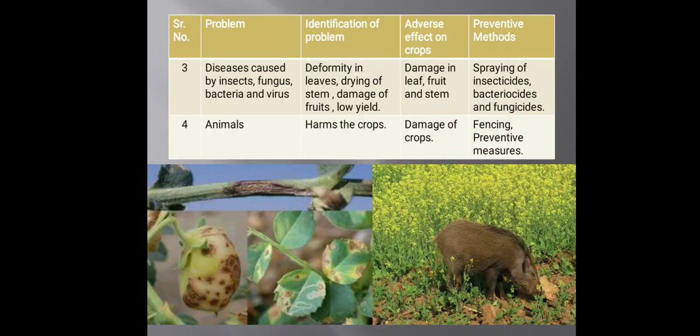The next problem arises due to diseases caused by insects, fungus, bacteria and viruses. They generally deform the leaves, dry our stem, and damage our fruits, and in return it lowers the yield. So we have to spray insecticides, bactericides and fungicides at regular intervals, so that we can prevent our crop plants from these kinds of diseases. And the last are the animals which damage our crops by eating them. So we have to put up fencing, so that animals can't come into our field.